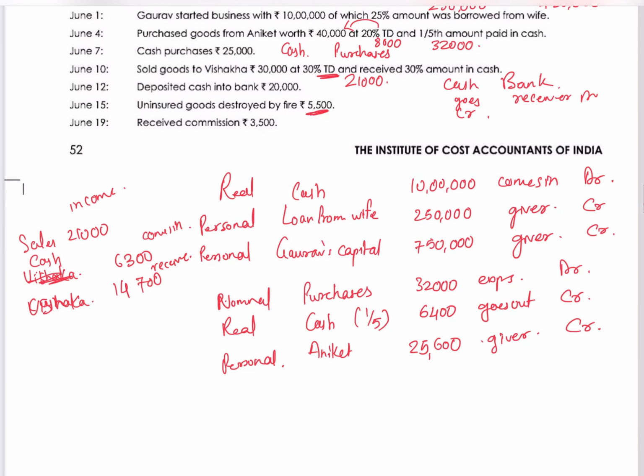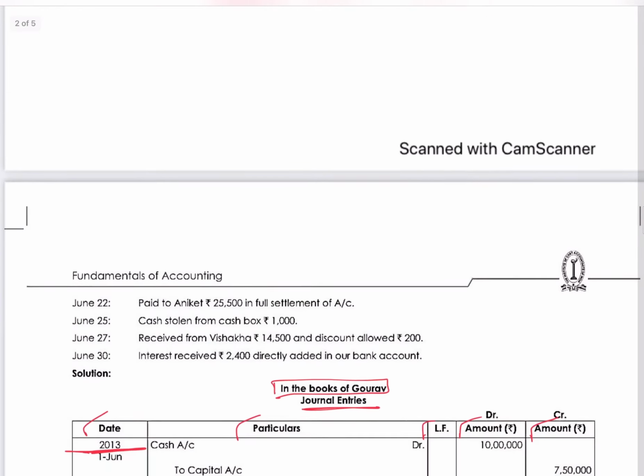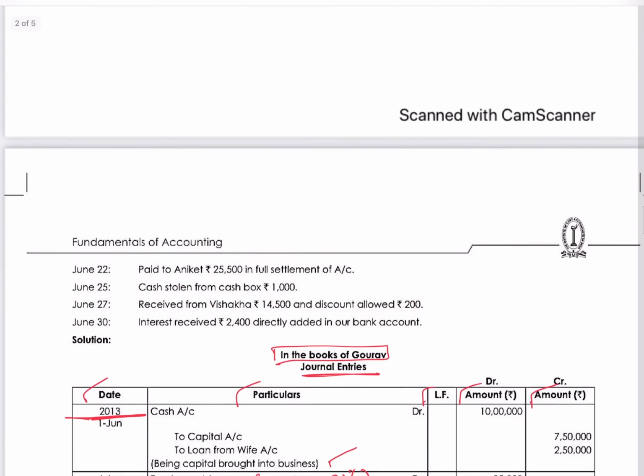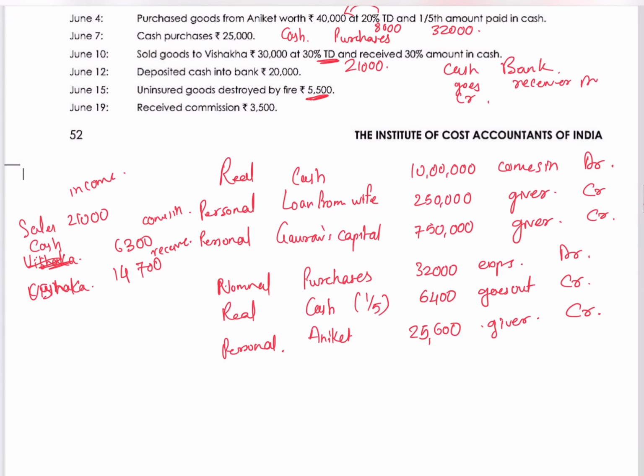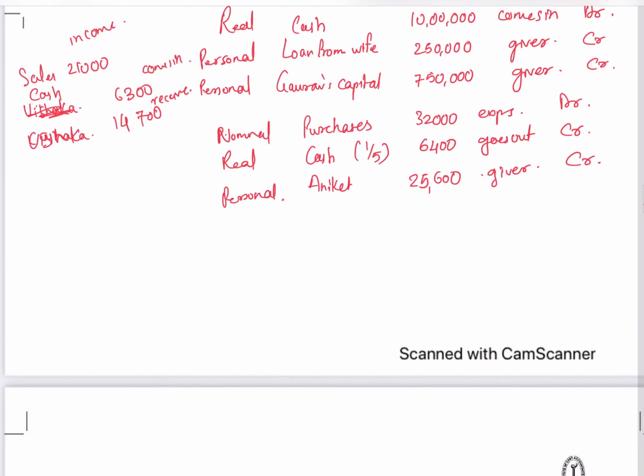Next, received commission 3,500. So here the commission is received. It should be received in cash as no information is given. So commission is the income. Okay. If you are not getting a grip, write it down. Commission and cash are there. Commission is the income here as we are receiving it. Cash is coming in. Debit all expenses and losses, credit all income, debit what comes in.